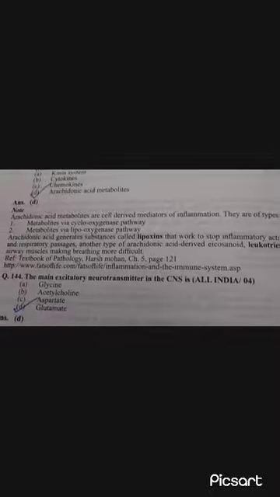Question number 144. The main excitatory neurotransmitter is glutamate. Question number 145. During cardiac cycle opening of the aortic valve take place at the end of isovolumetric contraction. Question number 146. The patient having acute cardiac failure do not show edema because their fall of systemic capillary hydrostatic pressure.